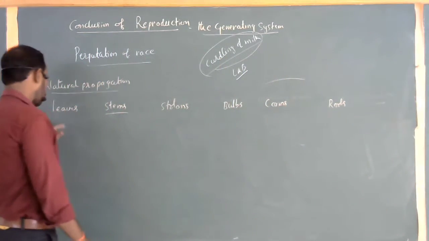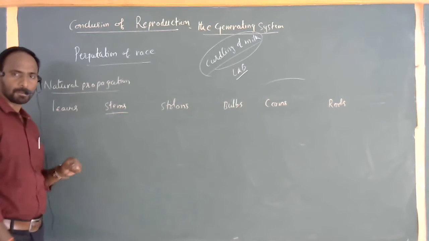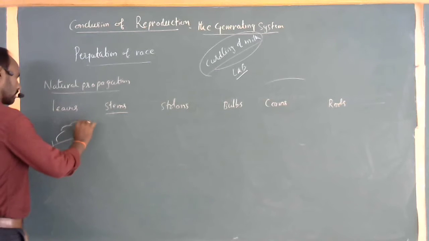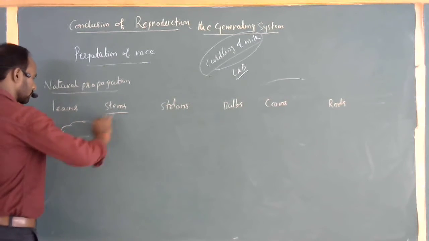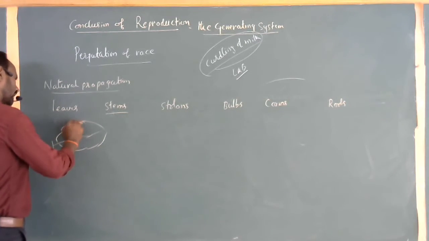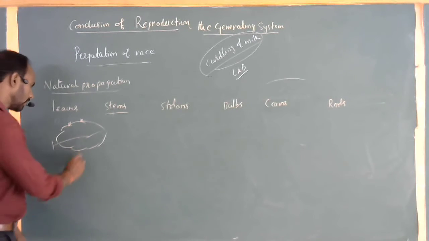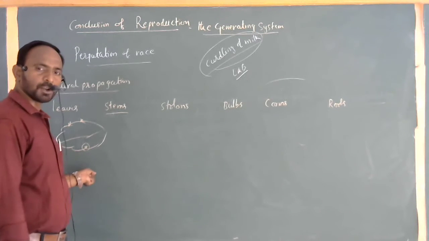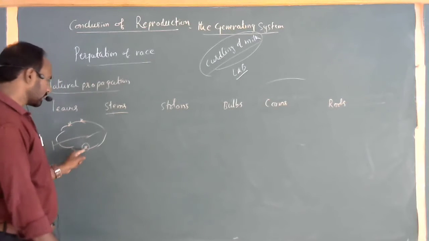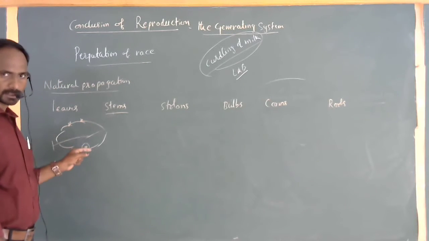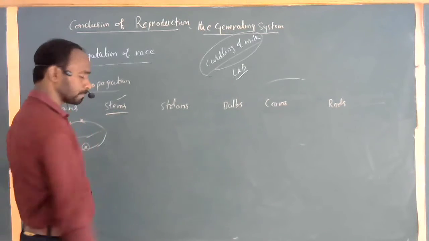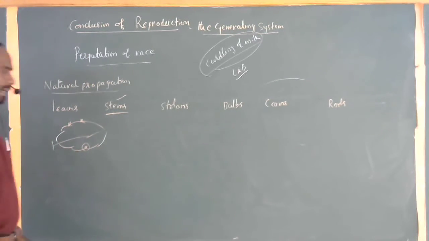Once again, we have to go back. Leaves, example Bryophyllum. On the margins of the leaf, small buds appear. When these buds completely mature, they may fall to the ground. These buds can give us a new plant once again. These kinds of buds are commonly called epiphyllous buds or leaf buds. By the stems, for example runners, mostly grass plants.